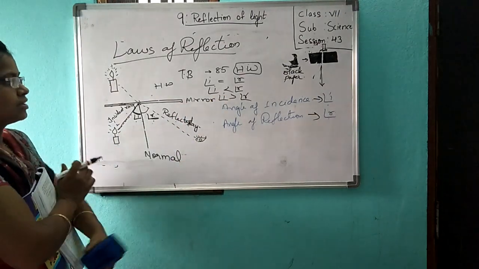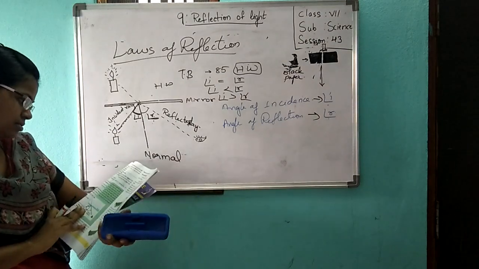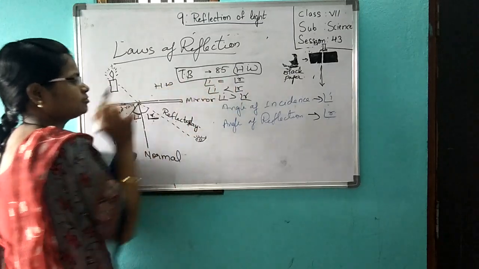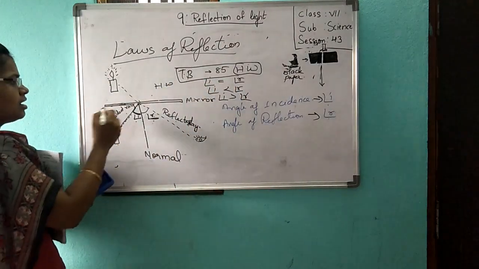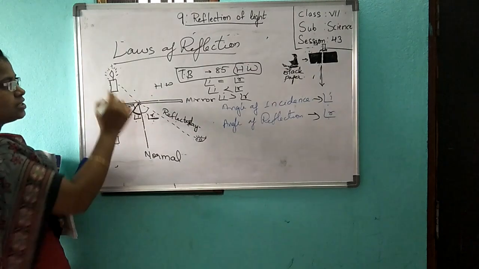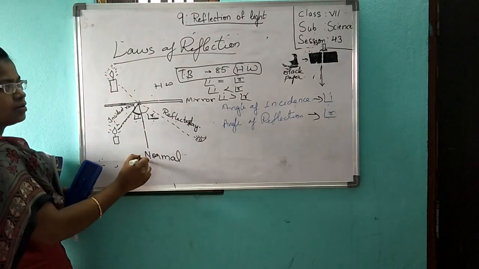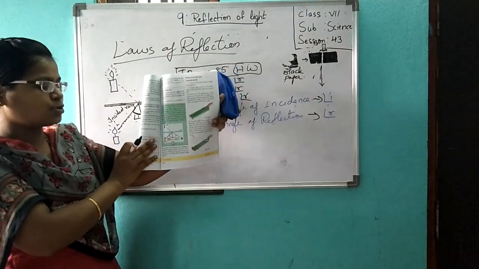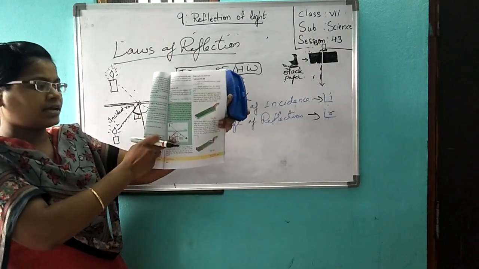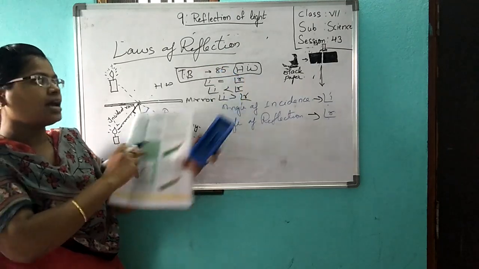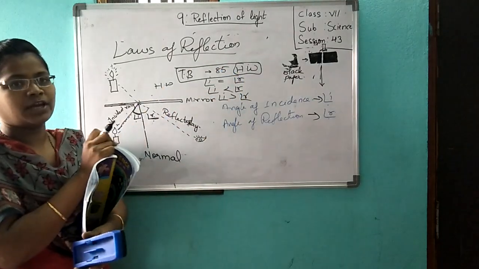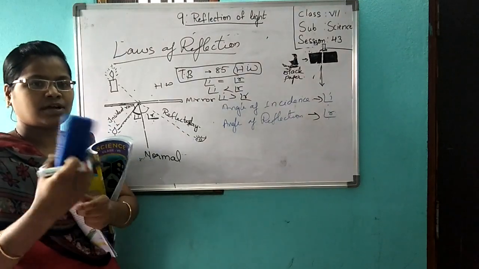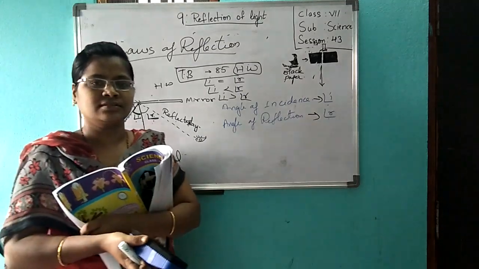This is your homework. Textbook page 85. You have to draw this diagram. And the matter you have, everybody must see the textbook page number 85. Matter and diagram: draw, write, and also give me this answer. I will see how many have understood or not. I should know whether you have understood or not. Okay, children? Thank you.